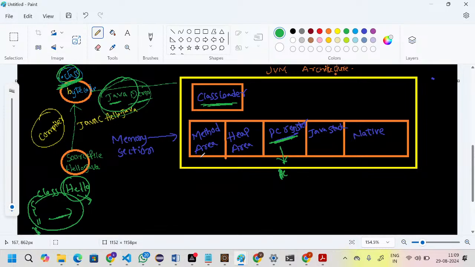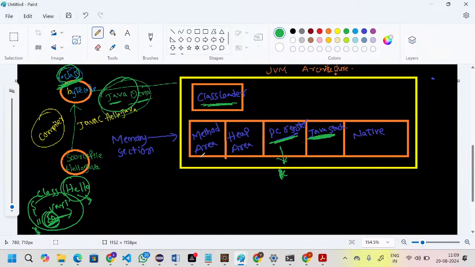Now, the class is declared with a combination of variables and methods, right? There you can take 10 methods or 20 methods, any number of methods. The methods execution information will be stored in the Java stack.